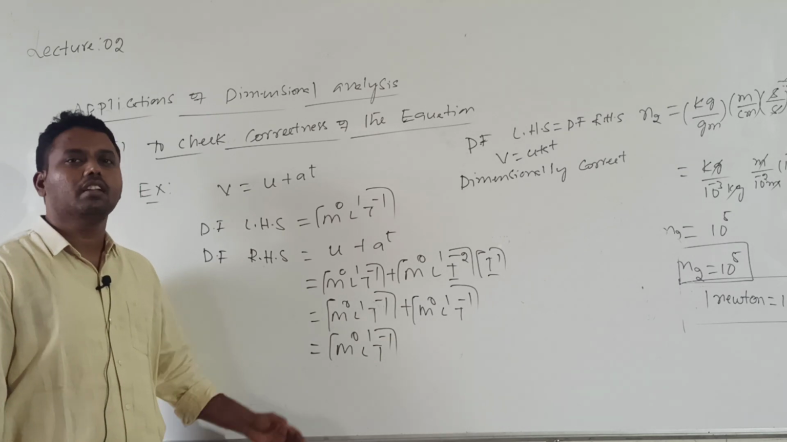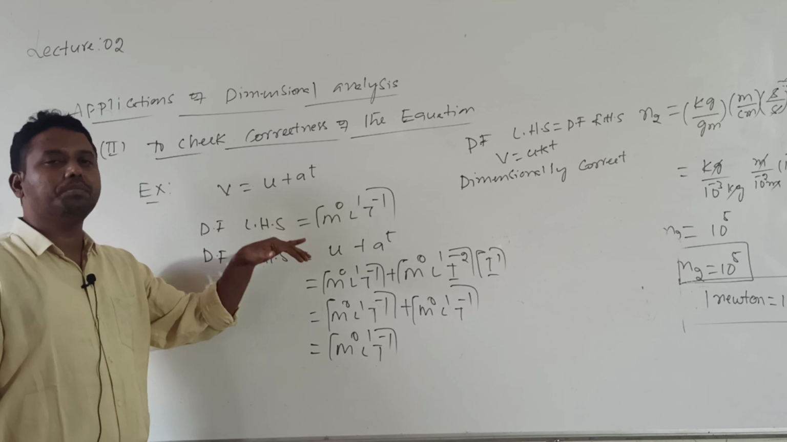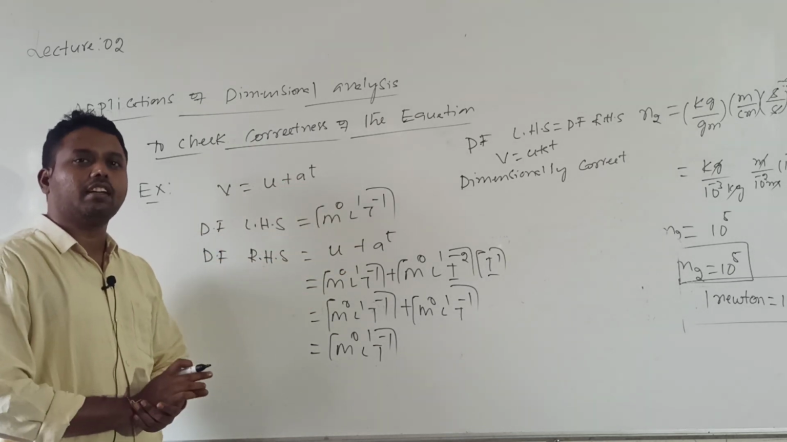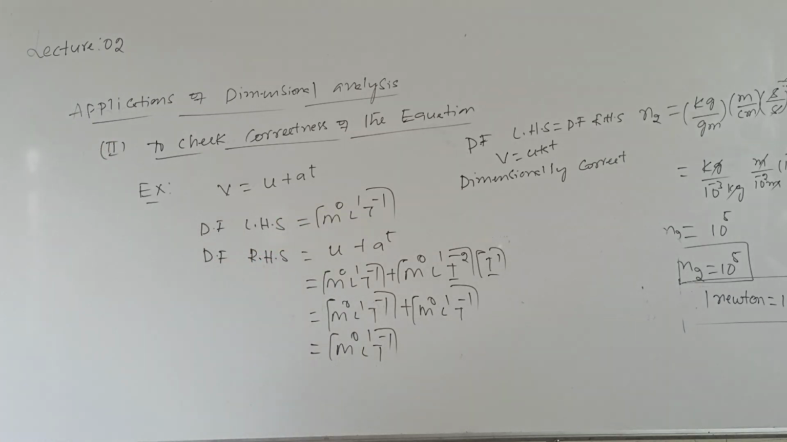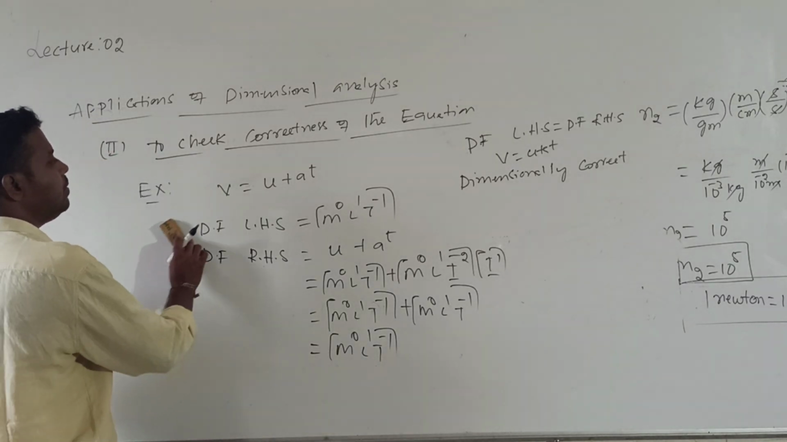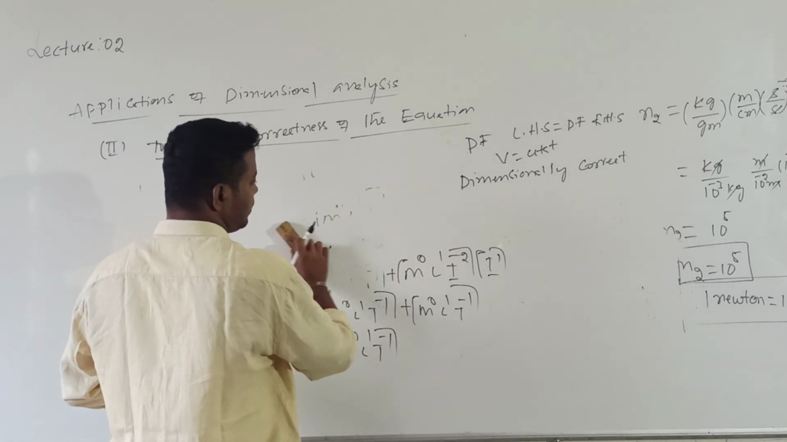For the subjective point of view, it is a 3 marks important derivation. But now in objective also, you need to check whether an equation is dimensionally correct or not. So this equation is dimensionally correct. Okay? Second application: to check the correctness of the equation.